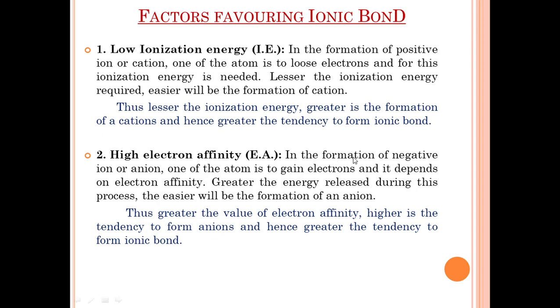Here, in the formation of a negative ion or anion, one of the atoms has to gain electrons and it depends on electron affinity. Here, greater the energy released during this process, the easier will be the formation of an anion. Thus, greater the value of electron affinity, higher is the tendency to form anions, and hence greater the tendency to form ionic bond.